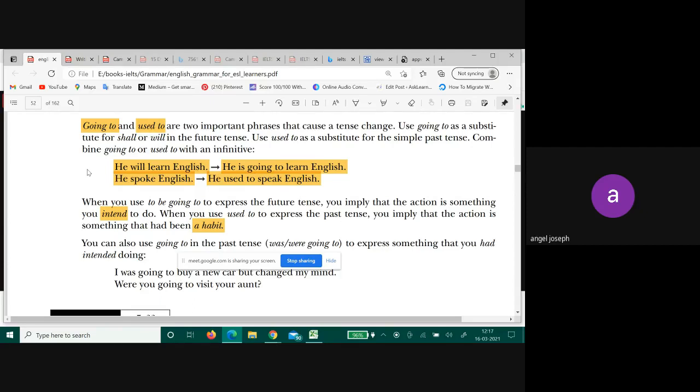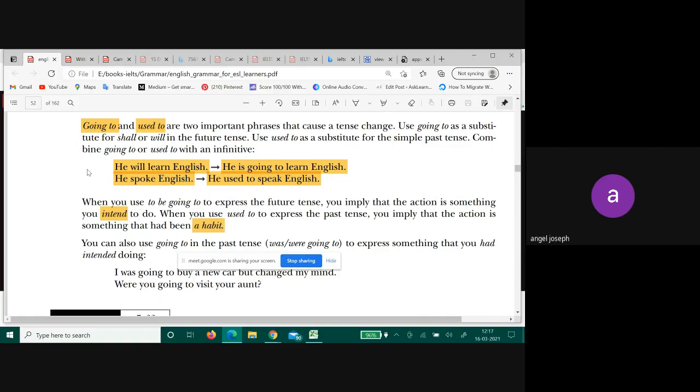He spoke English. Spoke is in past, right? So instead of spoke, what did they use? Used to speak. Used to. That is used to show past sometimes. So just write it like this.